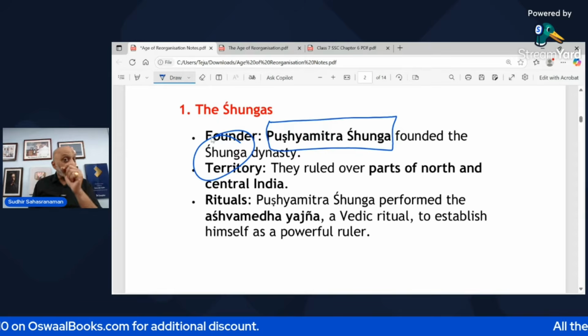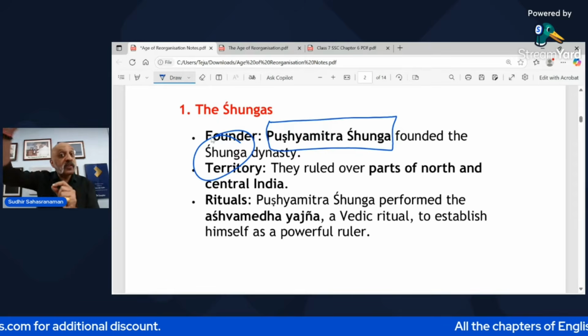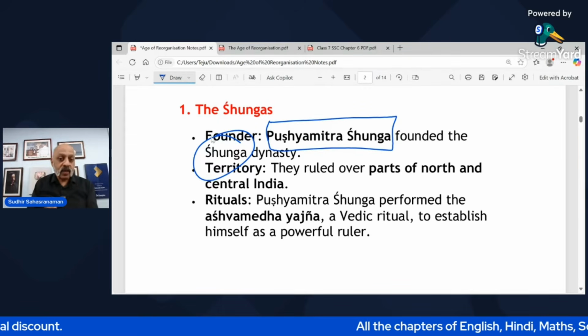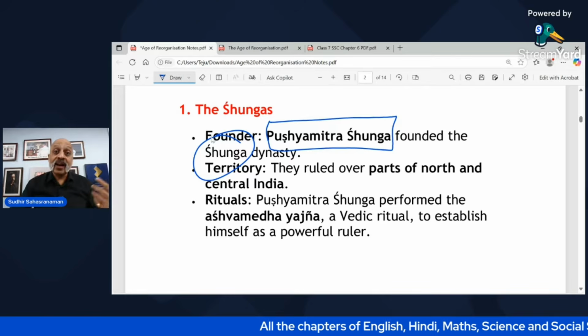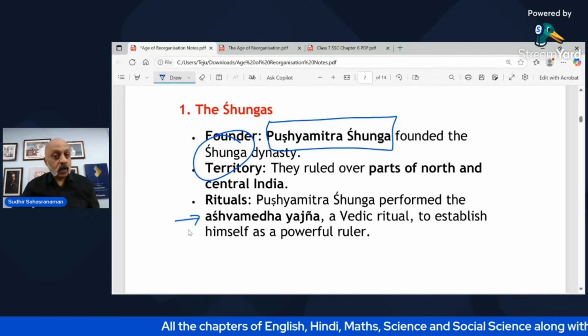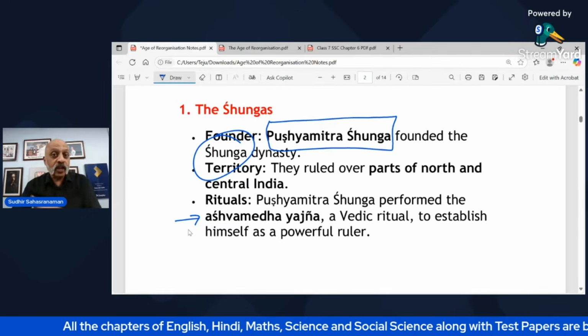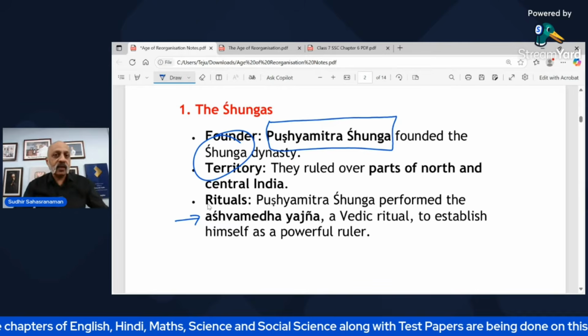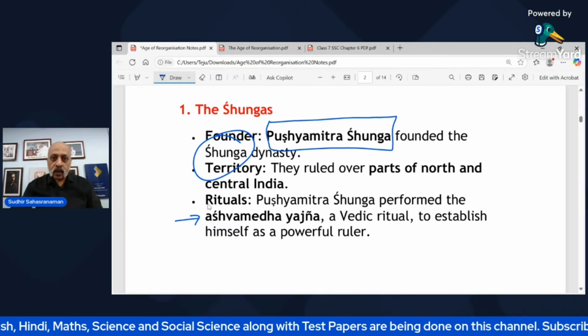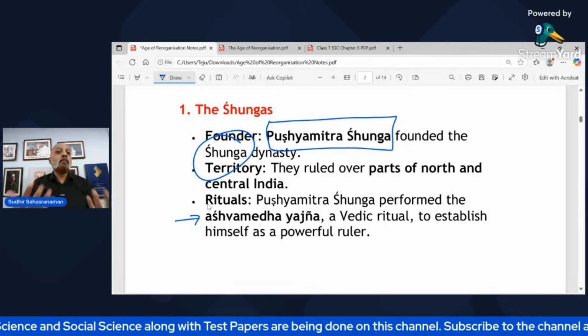Pushyamitra Shunga did something very interesting, whose references you find even in the Ramayana. He performed what was called the Ashwamedha Yagna. You ask your grandparents, they'll be able to tell you more about it. Ashwamedha Yagna was a Vedic ritual to establish himself as a powerful ruler.